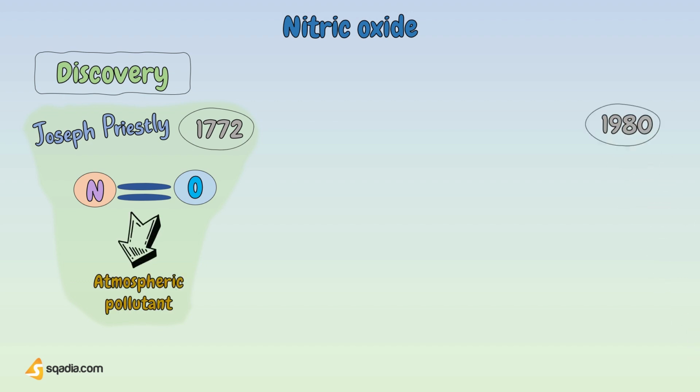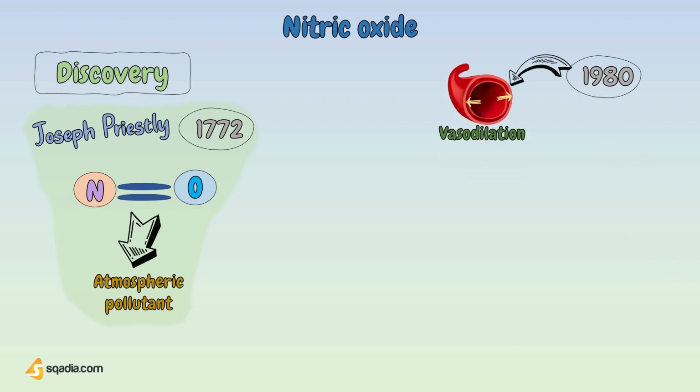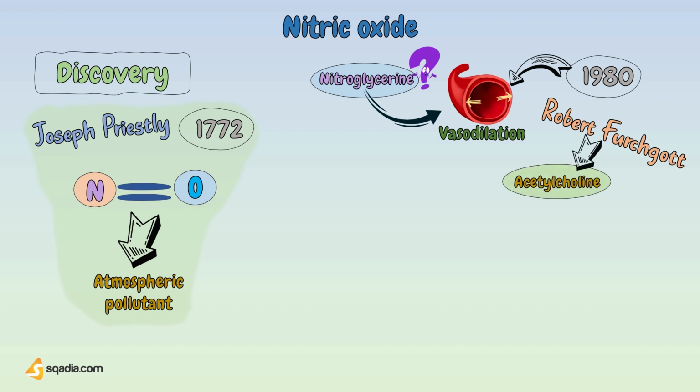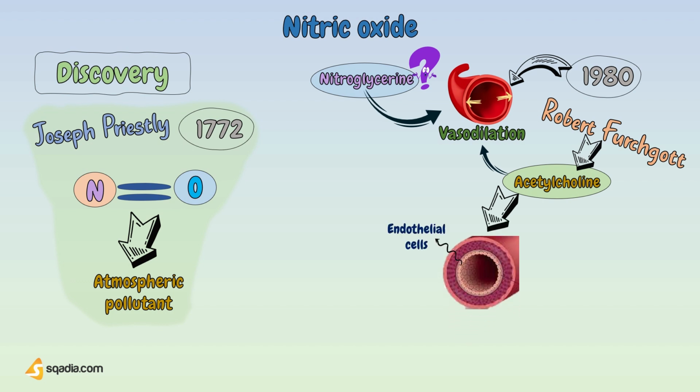But later in the 1980s, researchers started investigating vasodilatation inside the body, which is extremely important for blood pressure control. At that time, nitroglycerin was given to patients with heart conditions in order to promote vasodilation, but its mechanism was not known then. Later in the 1980s, Robert Furchgott investigated the role of a drug called acetylcholine on vasodilation, and they found that relaxation of blood vessels only occurred if a special class of cells called endothelial cells were present.